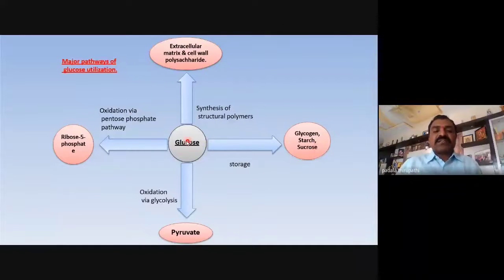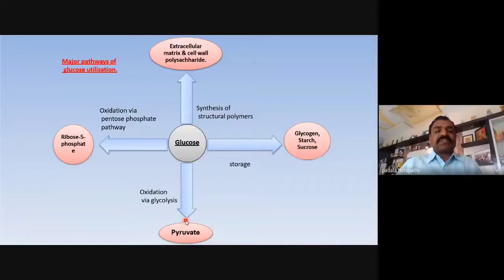Is it clear? Whether the glucose is going to oxidation via glycolysis, 1 mole of glucose is going to form 2 moles of pyruvate.